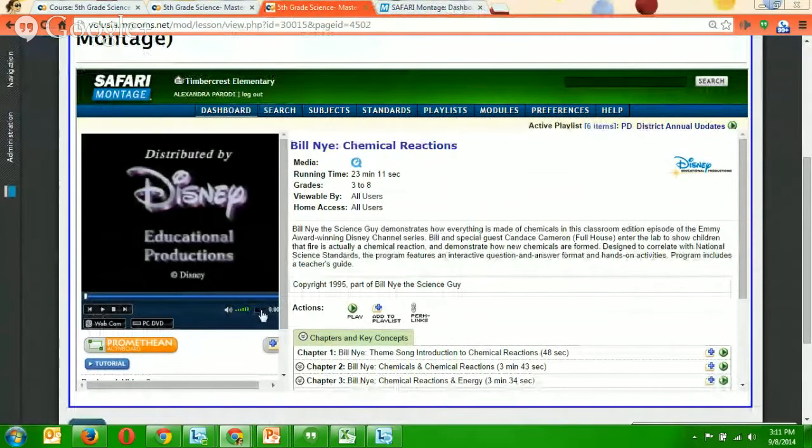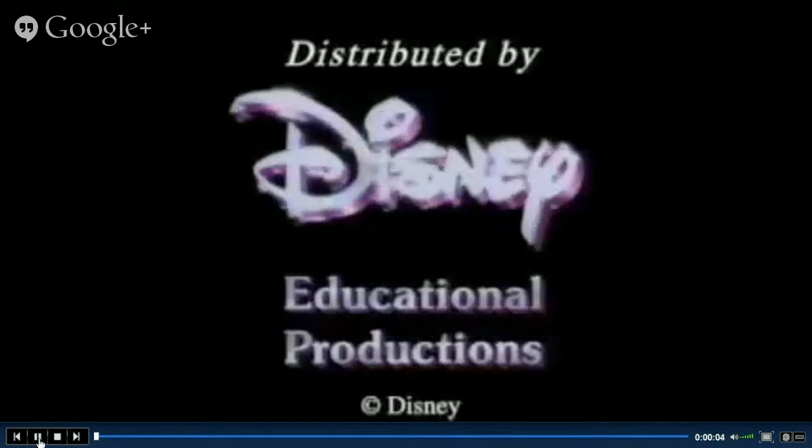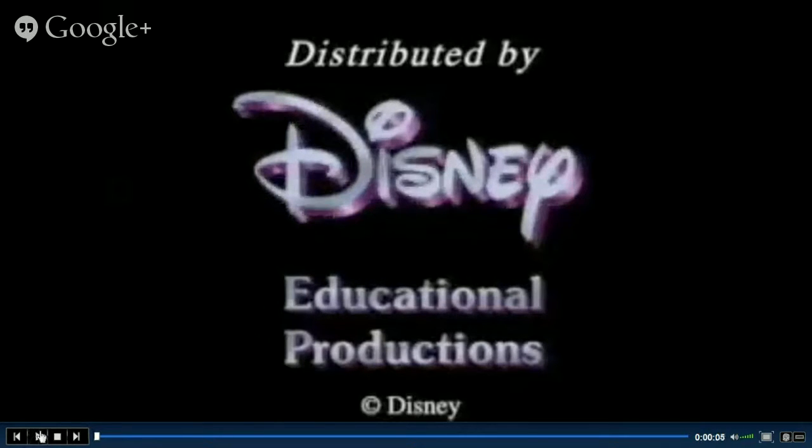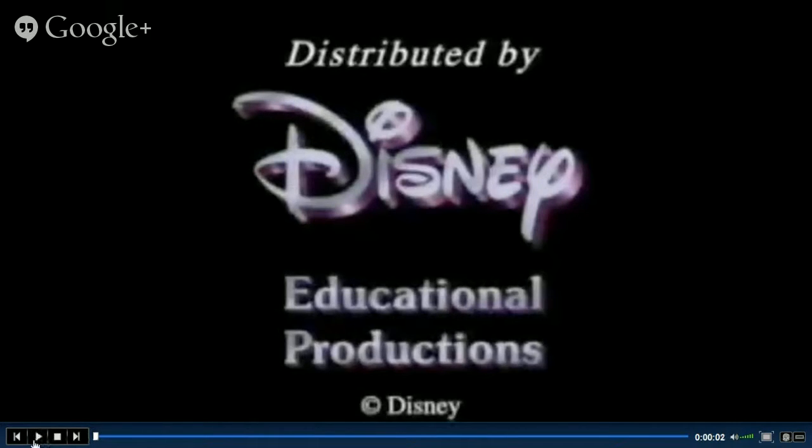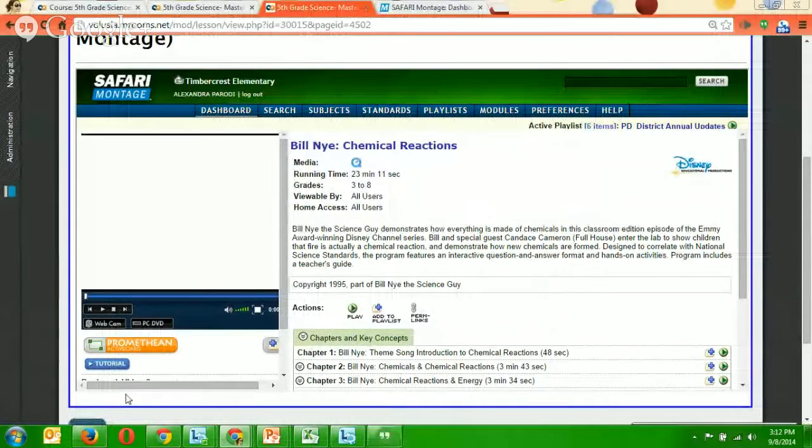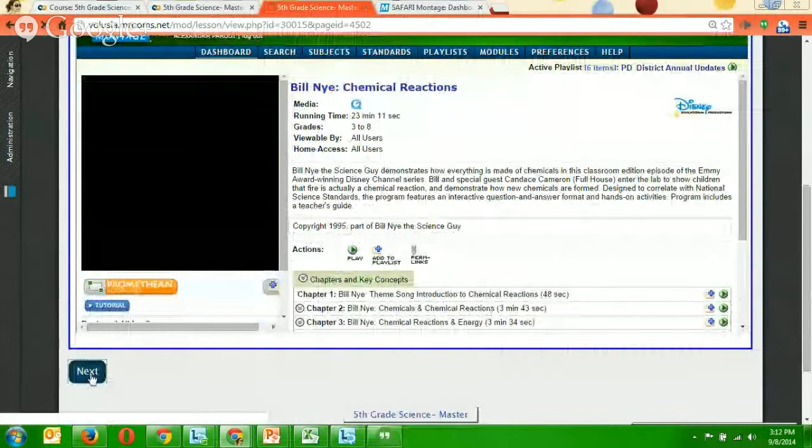Remember, you can make the screen larger like that, clicking that button. The navigation buttons come up down here. If you need to stop, press pause so you can take notes or write something down or walk away. If you need to rewind, you can do that too, if you missed something. Once you are done watching the video, press escape to get back to normal, and then you can press the next button below the screen.